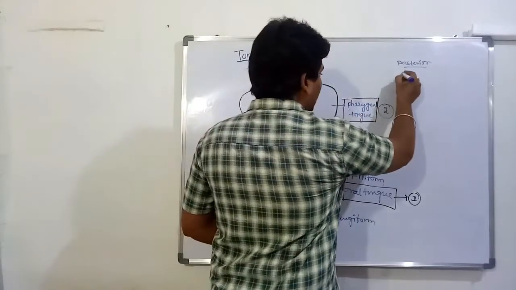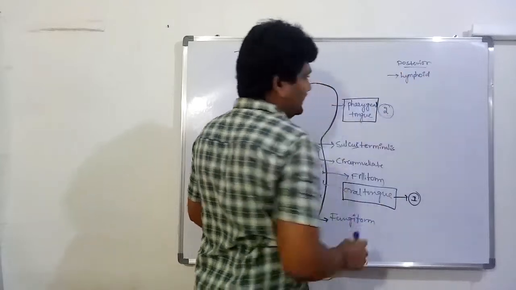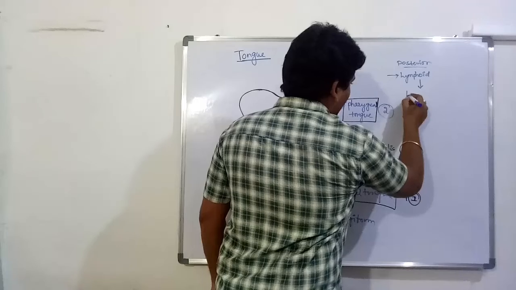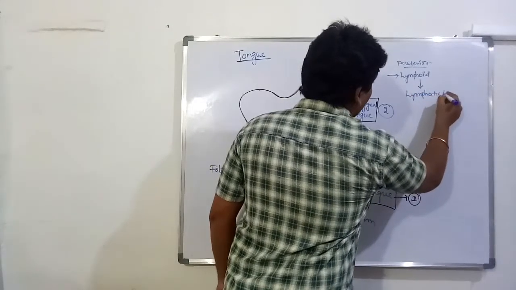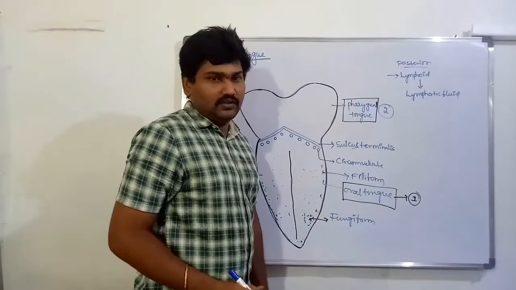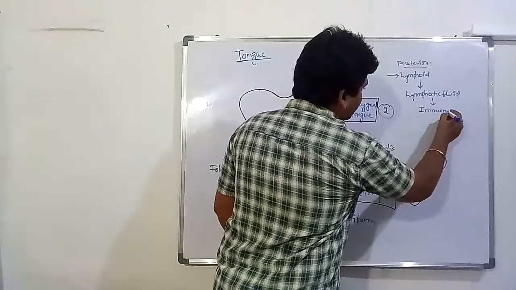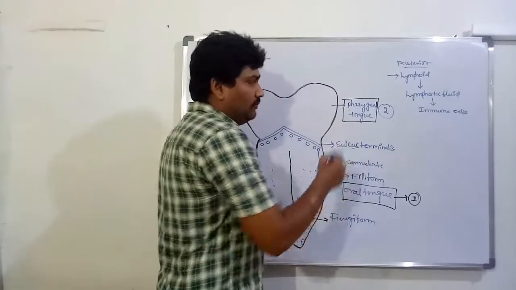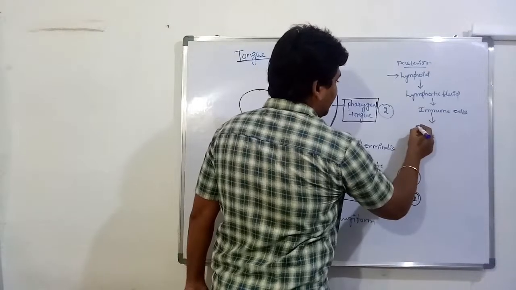These also consist of lymphoids. These lymphoids secrete lymphatic fluids. These lymphatic fluids prevent microbes. These lymphatic fluids act like immune cells. They secrete immune cells and completely prevent microbes.